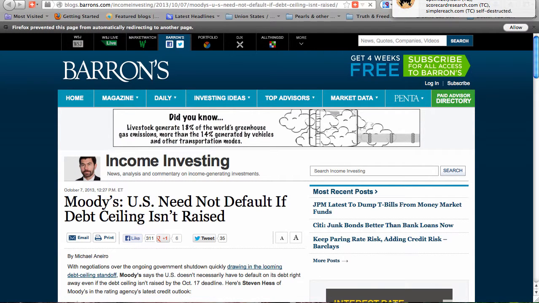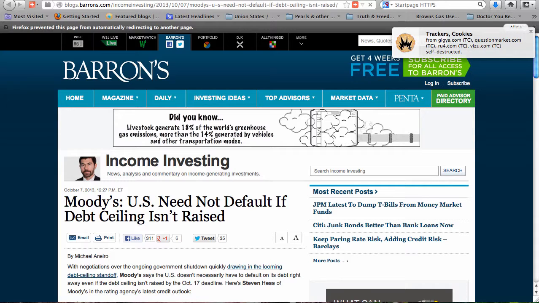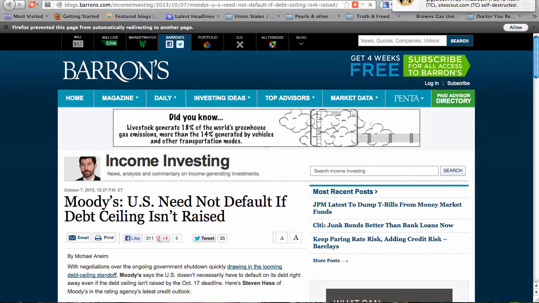Focus this week. This week we have 2 important articles on the debt ceiling that challenge the conventional mainstream media reporting of doom and gloom if the debt ceiling is not raised. First is this article by Moody's. U.S. need not default if debt ceiling isn't raised. Quote, "We believe the government would continue to pay interest and principal on its debt, even in the event that the debt limit is not raised, leaving its creditworthiness intact.